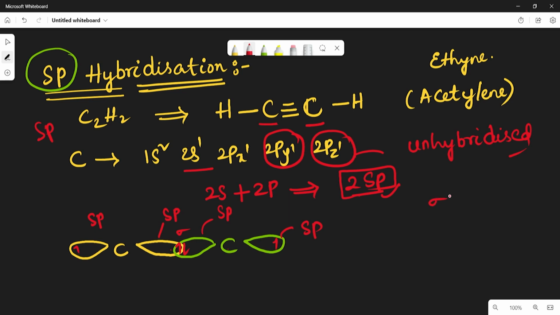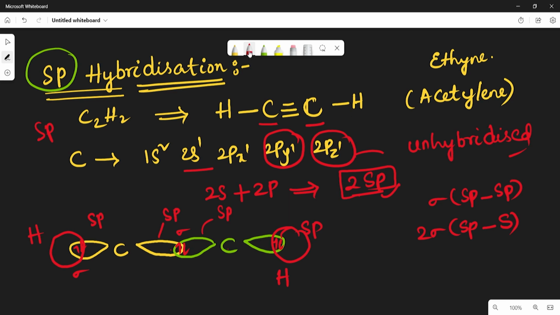So like this, the sigma bond is formed between the sp-sp hybrid orbitals of both carbon atoms. And the remaining sp orbitals overlap with the hydrogen atoms' s orbitals and form a sigma bond in each case. So there exist two sigma bonds between the sp hybrid orbitals of the carbon atoms and the s orbitals of the hydrogen atoms. Is it clear?